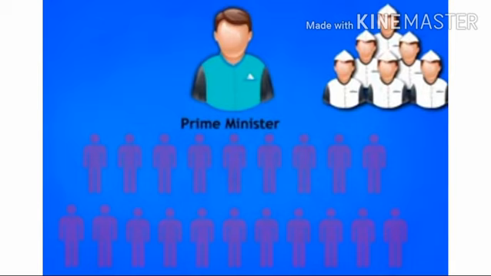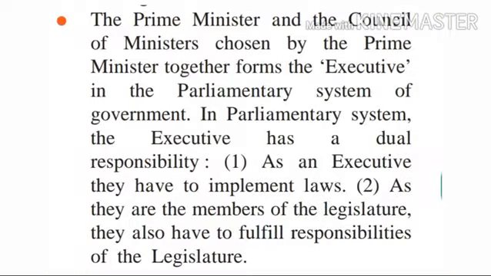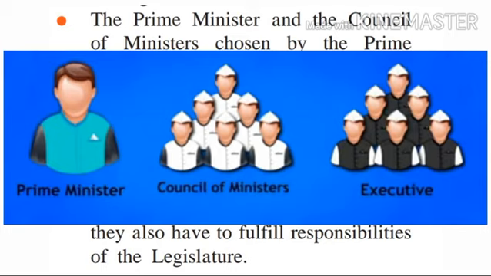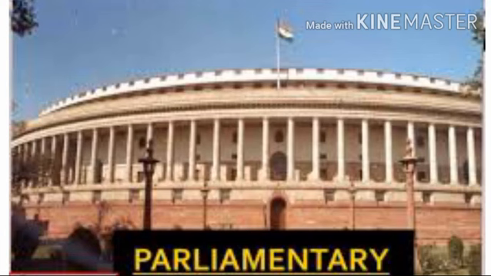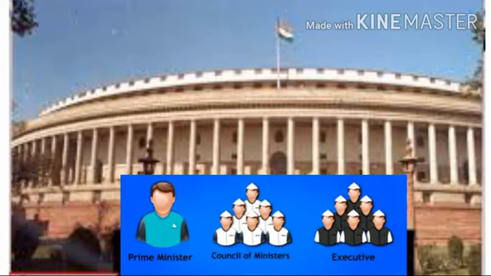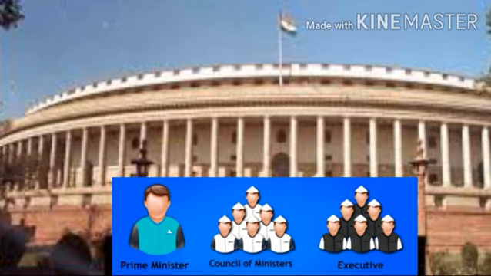Okay, students. Now the next, 7th point we are going to study: the Prime Minister and the Council of Ministers chosen by the Prime Minister together form the executive in the parliamentary system of government. As I said, what is the work of the executive? The executive's work is to implement the law. So which members are there in the executive? The Prime Minister and the Council of Ministers together form the executive in the parliamentary system of government.